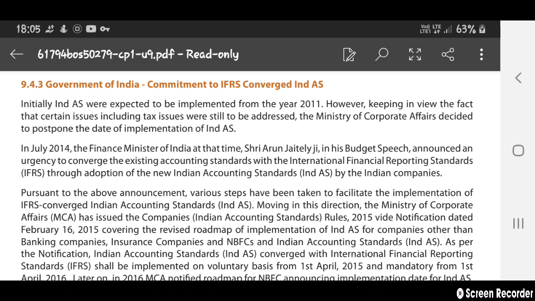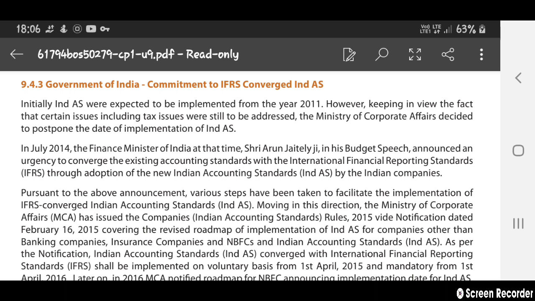In July 2014, the Finance Minister of India at that time, Shri Arun Jaitley, in the budget speech announced the urgency to converge the existing accounting standards with the International Financial Reporting Standards.